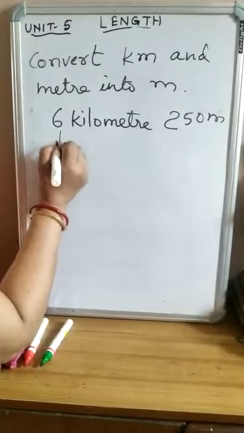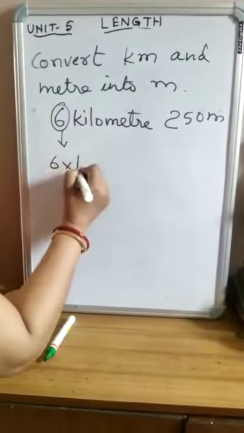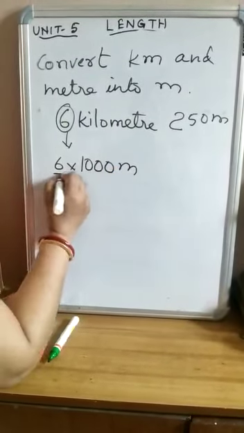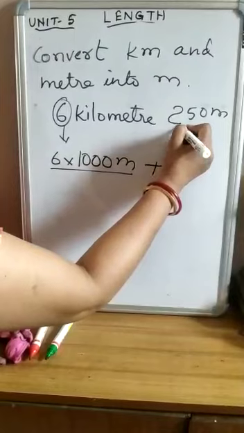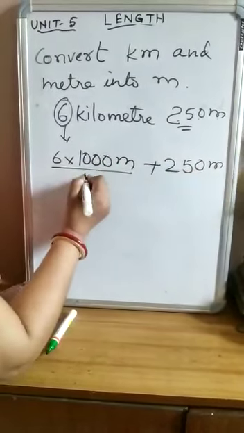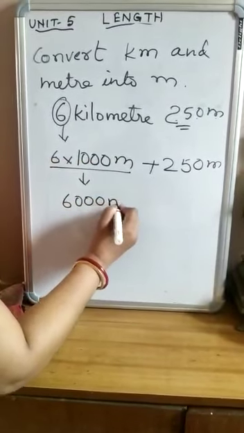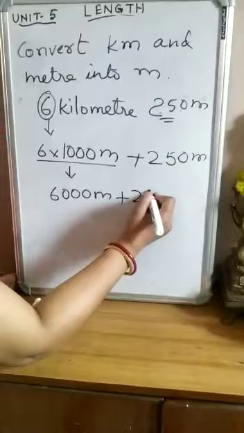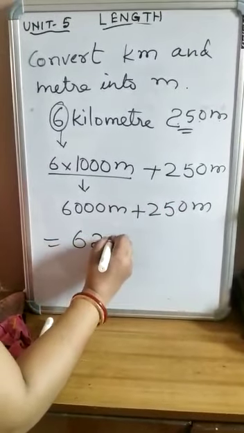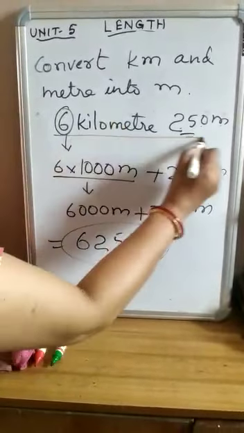So here all of you see, the number 6 will be multiplied, 1 kilometer equals 1000 meters. So I will multiply 6 with 1000 meter. Now we will add it to this number, 250 meter. Correct? Now we find the solution. 6 times 1000 is 6000 meter, which will be added to the number of meter, 250 meter. So it is equal to 6250 meter.